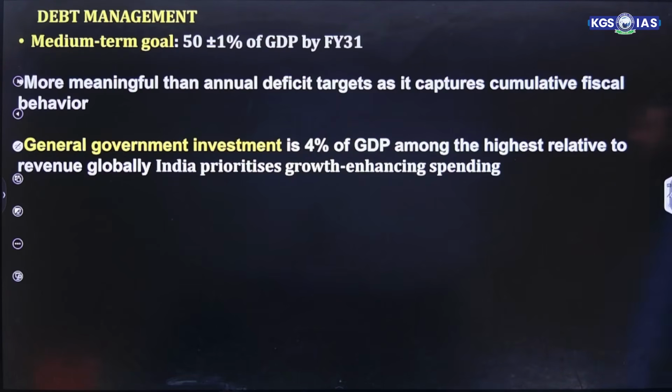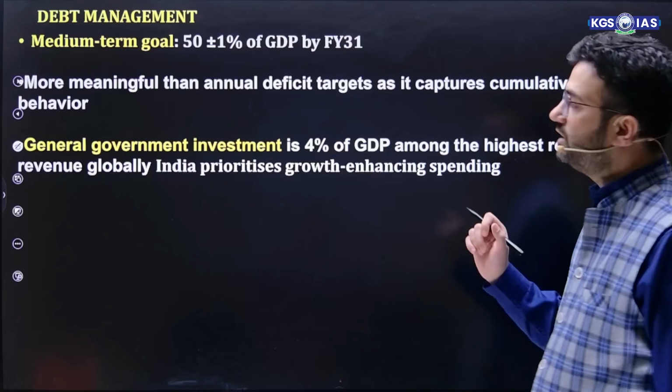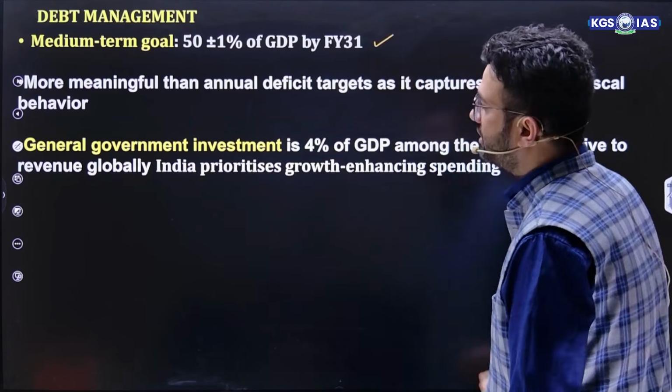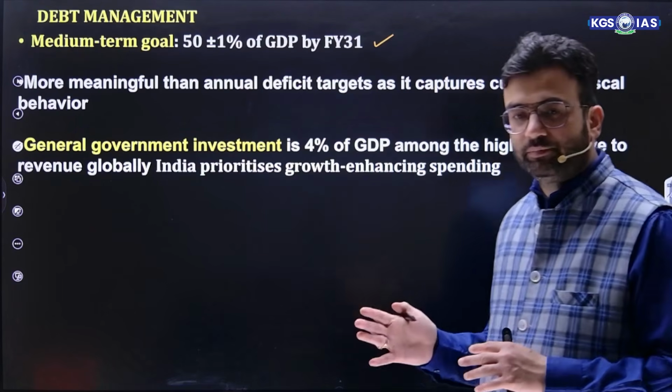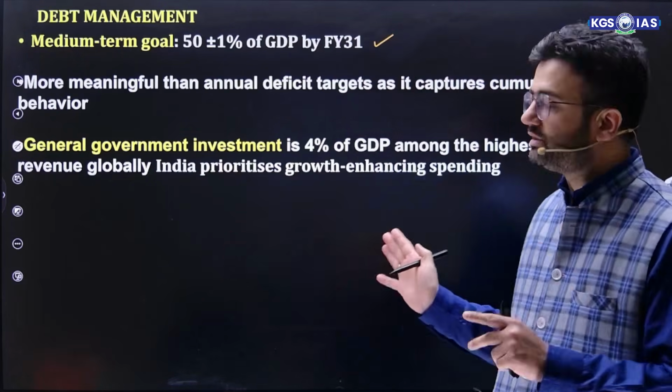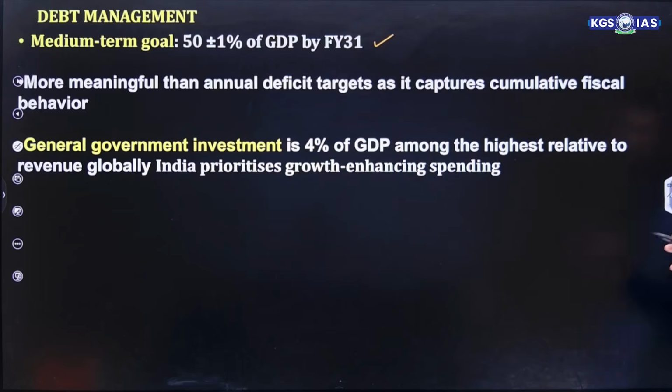Now, debt management. The medium-term goal of debt management from an overall perspective is 50% plus or minus 1% of GDP by financial year 31. That means we should reduce these deficits, but with a calibrated approach, a practical glide path. Central government investment is 4% of GDP, among the highest relative to revenue globally. India prioritizes growth-enhancing spending.